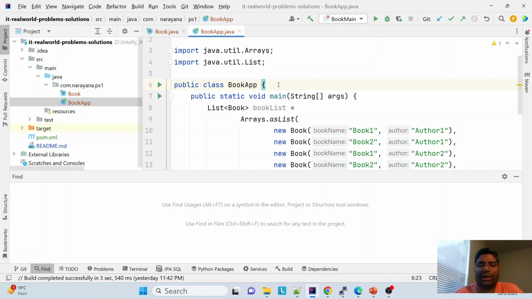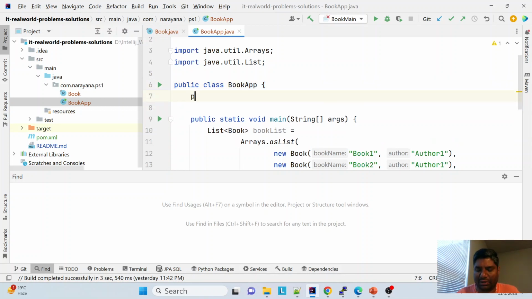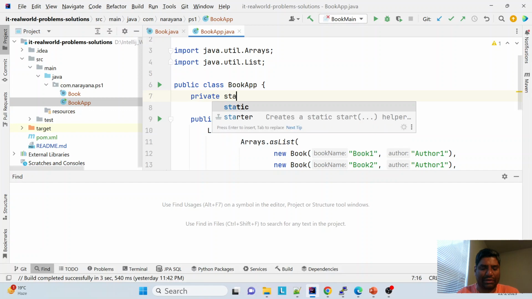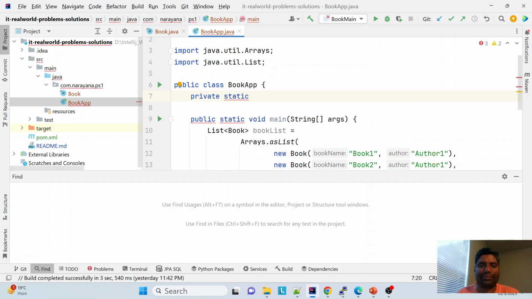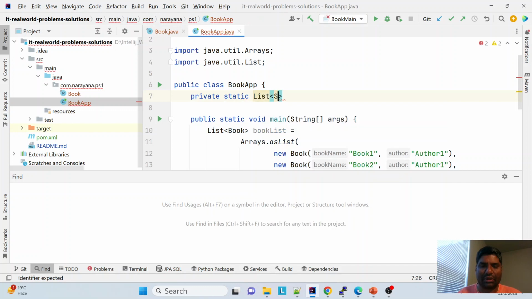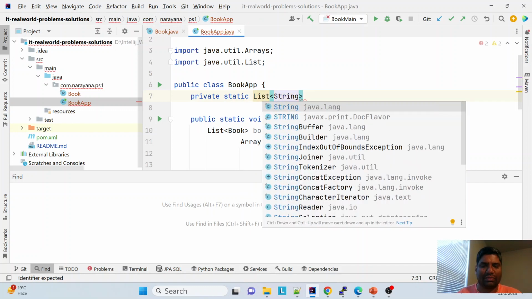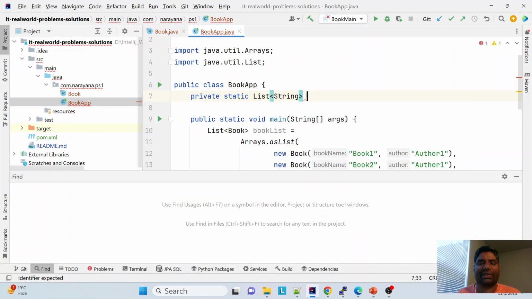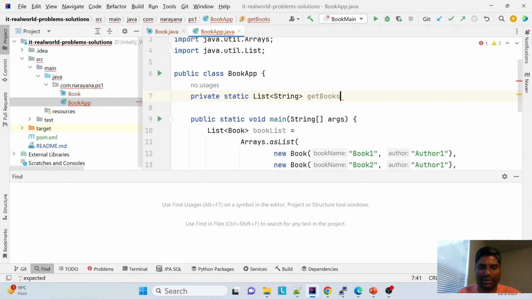Let me go ahead and build my logic. I use a private static list of books that I need to return if I do a lookup on a specific author. Get books by author.